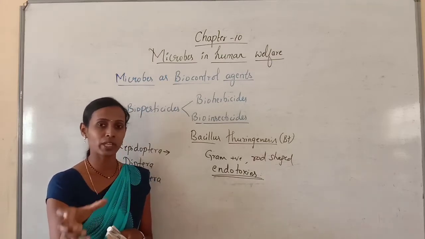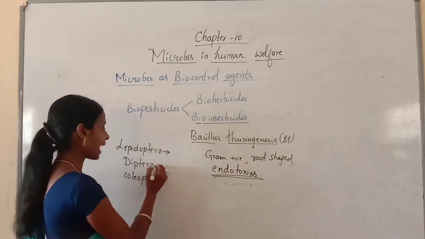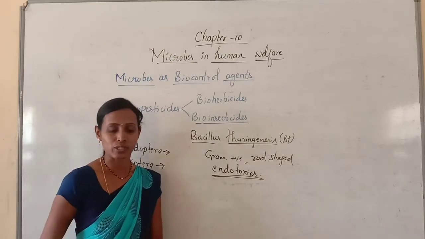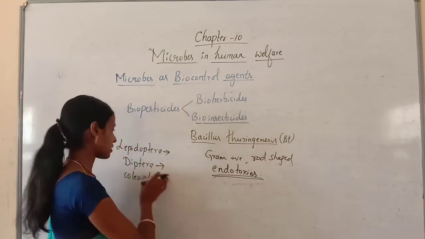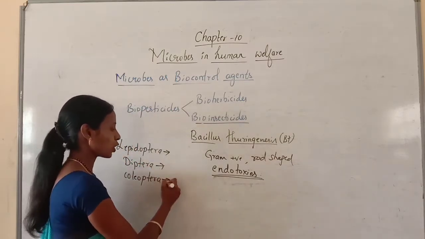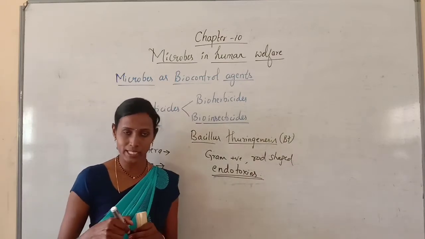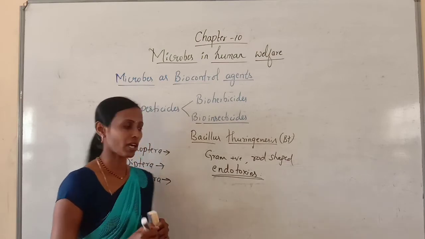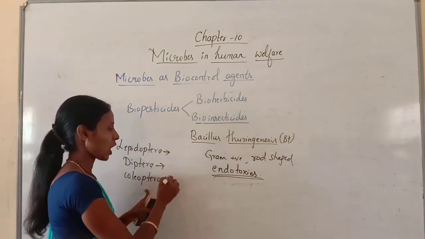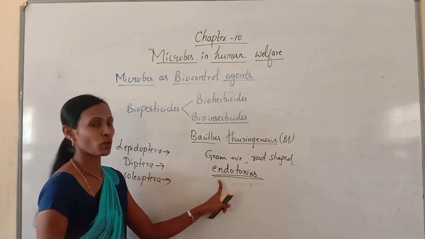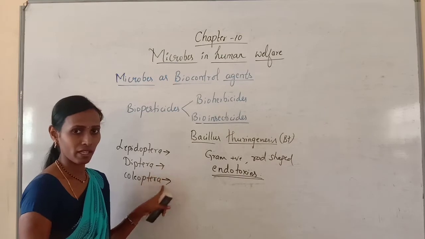Diptera includes mosquitoes, fruit fly and housefly. Coleoptera includes beetles, like ladybird beetles and different types of beetles. So these are the three orders, and these endotoxins are effective against insects belonging to them.